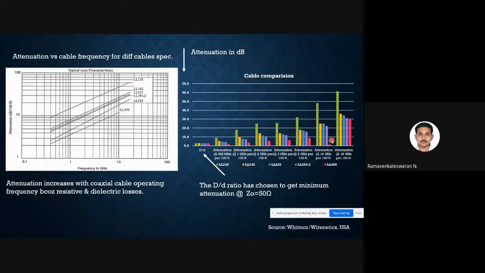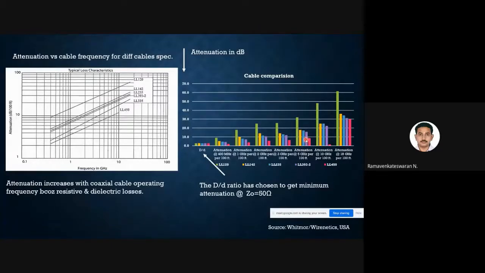Okay, so these are the things that happen when going for a higher frequency. The quality of cables, the construction, gets very delicate for higher frequency, so it adds more cost. So that is the reason, cost is the issue. Even though coaxial cable performs at higher and higher frequency, we cannot afford very long cables because the cost will be very high. So we need to find some other mechanism. That's why we are going for waveguides.